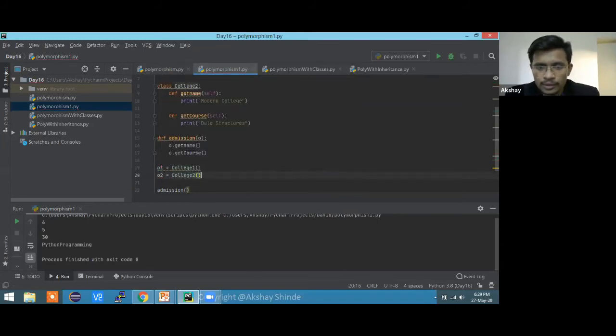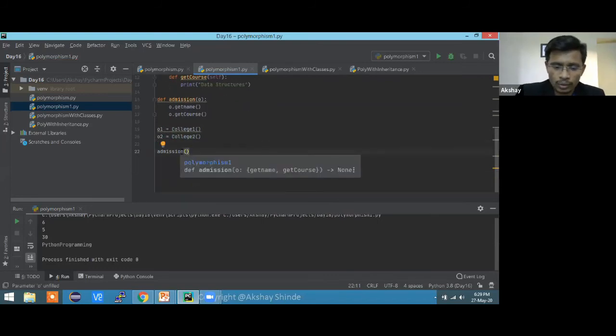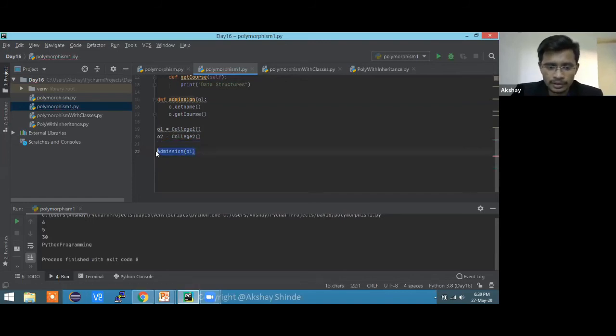Right. So what I'm going to do is call admission with O1, see what it returns, and the same admission with O2. See, I called the same function but with different parameters. So this is a whole different class or different object I'm passing, and again it is going to do the polymorphism thing for me.